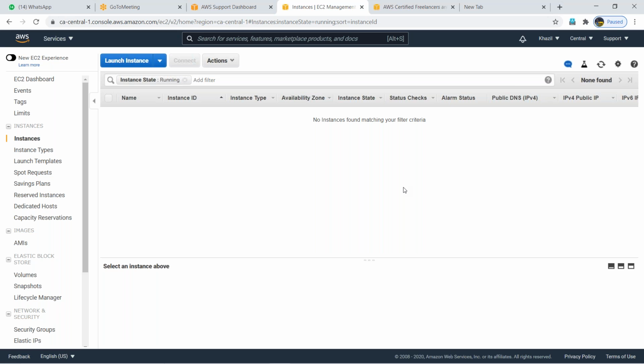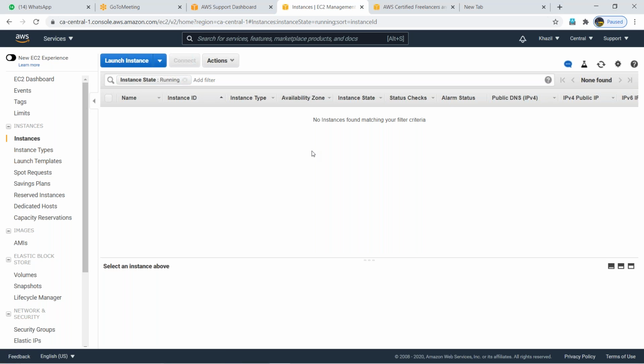Okay. So as of now, I don't have any server because this is a brand new account. Now I'm going to show you how to launch your EC2 instance. As I told you guys, we are going to learn only Linux, not Windows. Here, click on the launch button, launch instance. Instance is nothing but an operating system, in these terms.